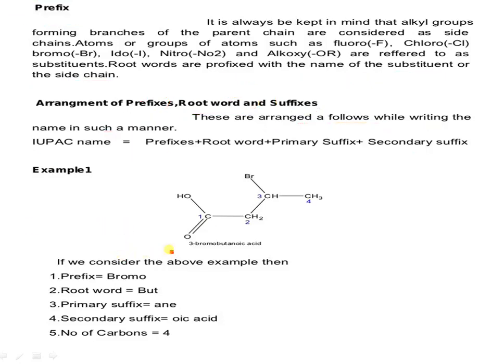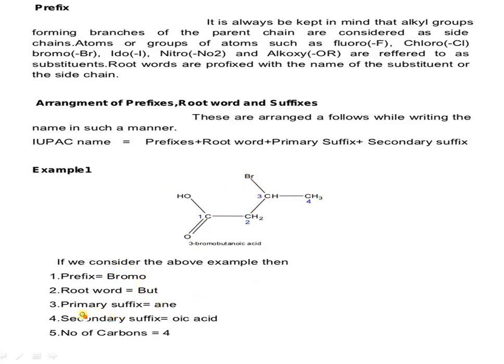So if we consider the above example, it is 1, 2, 3, 4. So it is 4 carbon, so it is butane, isn't it? But which butane? It is butanoic acid because this one contains a functional group. Which functional group? Acid functional group. So in this, but is the root word. Bromo is the substituent, so it is considered as the first one. This bromo is the substituent at the third number carbon.